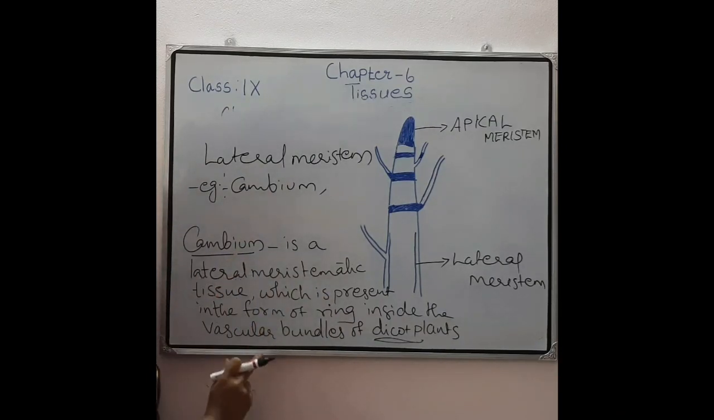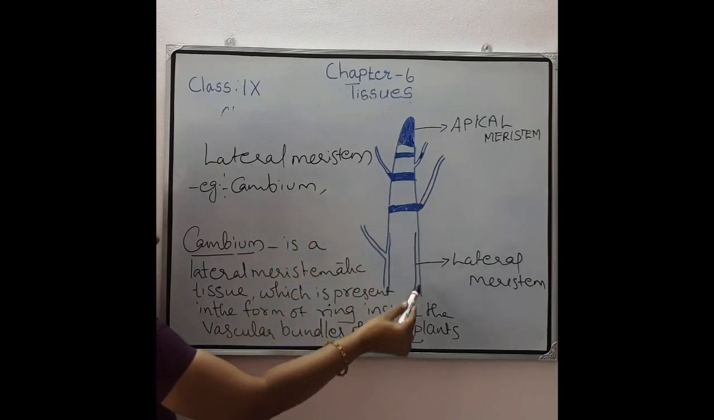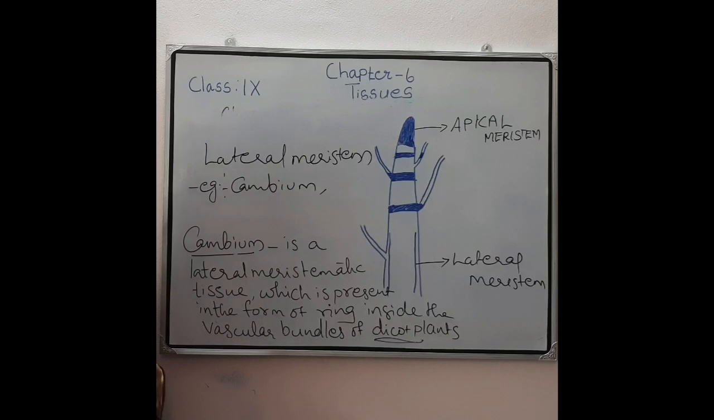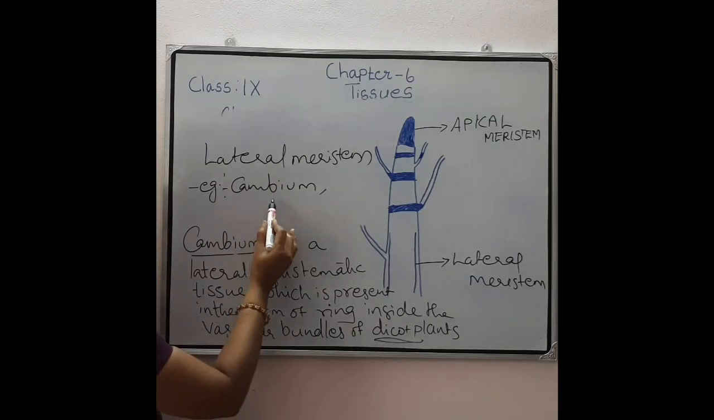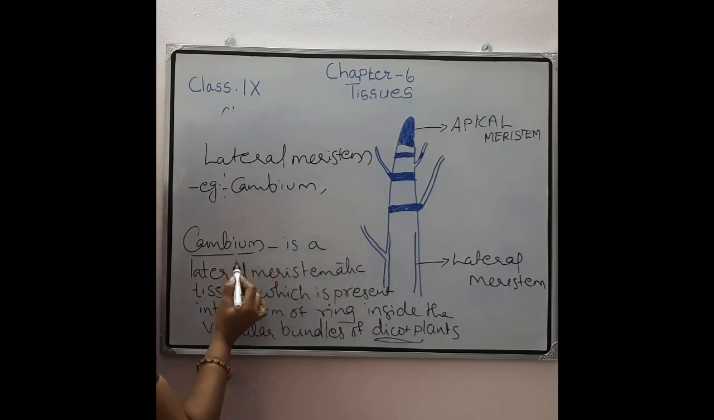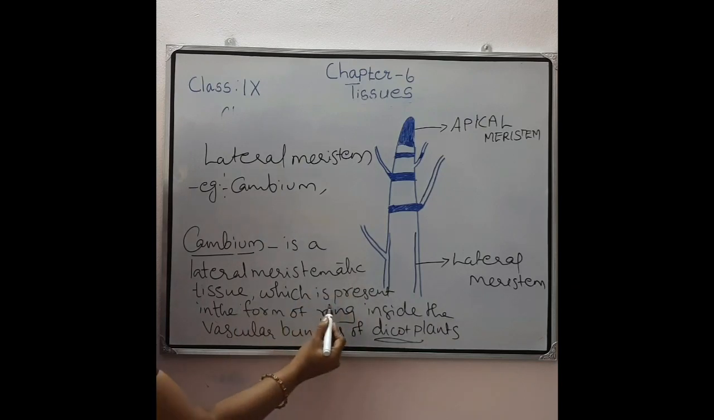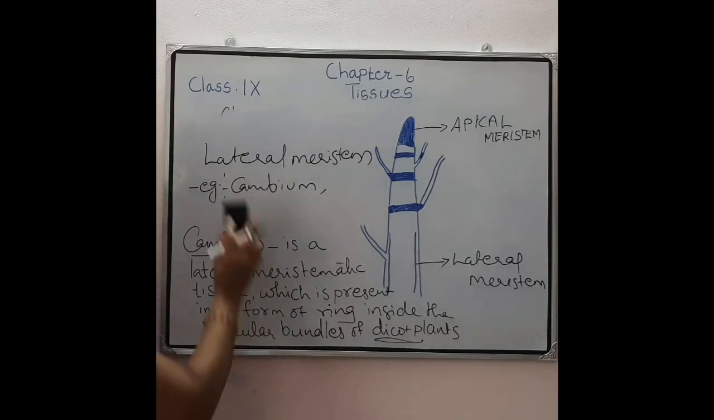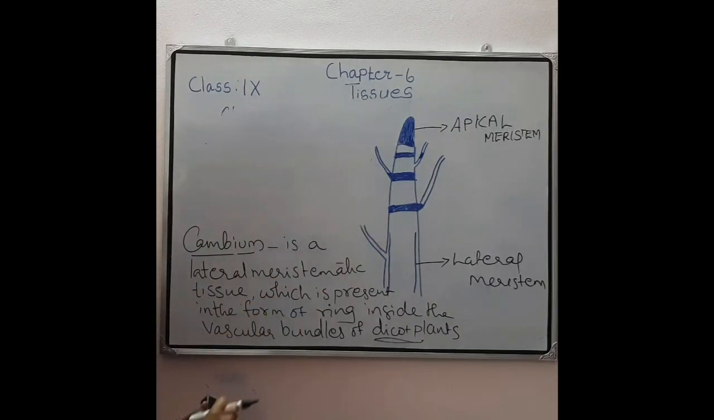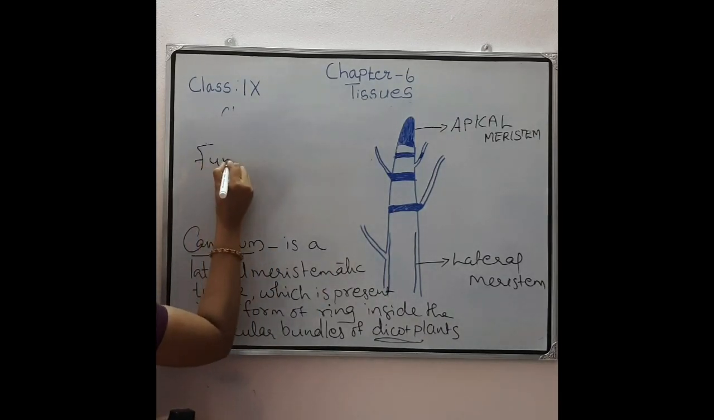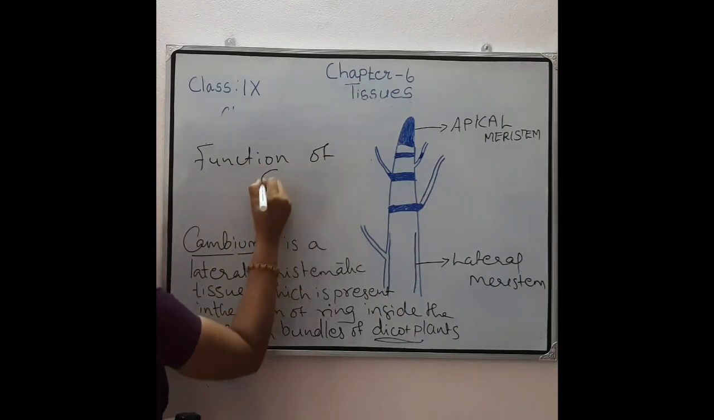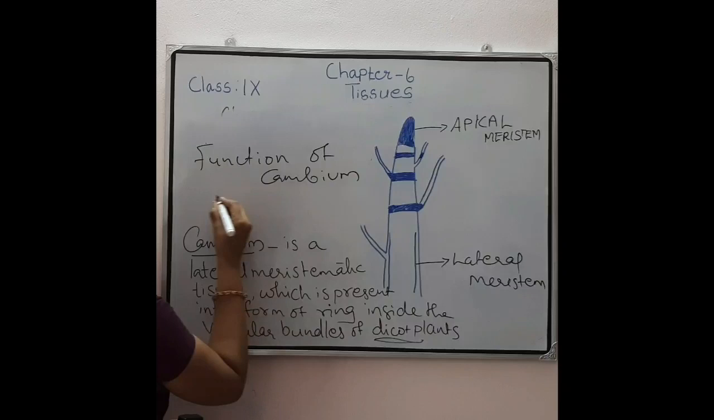So once again, lateral meristem, that meristematic tissue present on the lateral sides of root and stem, and this lateral meristem examples are cambium and cork cambium. And what is cambium? Cambium is a lateral meristematic tissue which is present where? Present in the form of ring inside the vascular bundles of dicot plants. Then what is its function? What is the function of this cambium? The function of this cambium is it helps in the secondary growth of the plant.